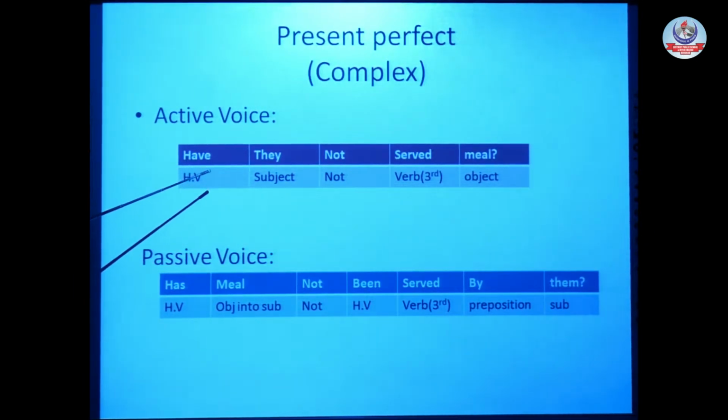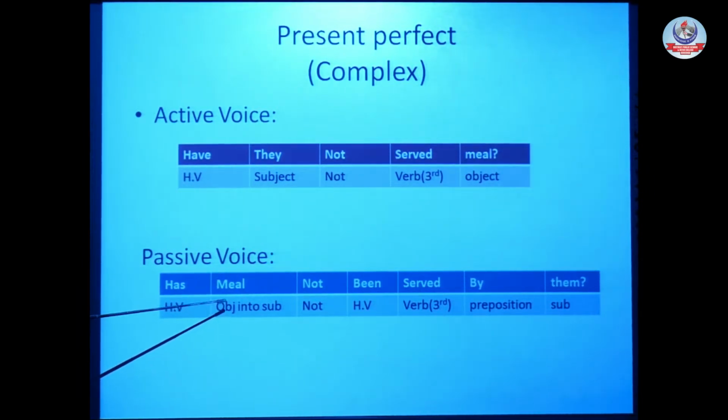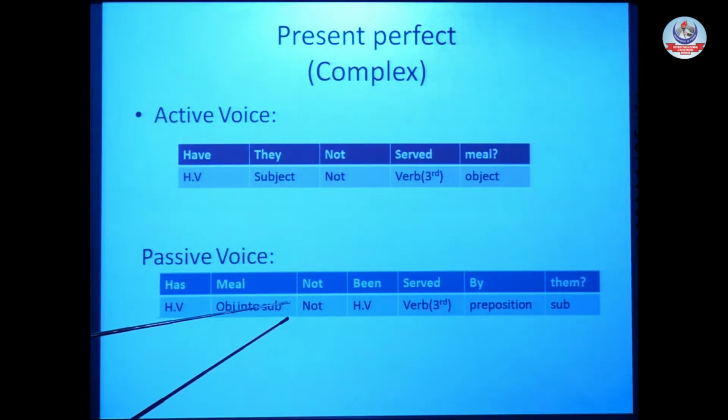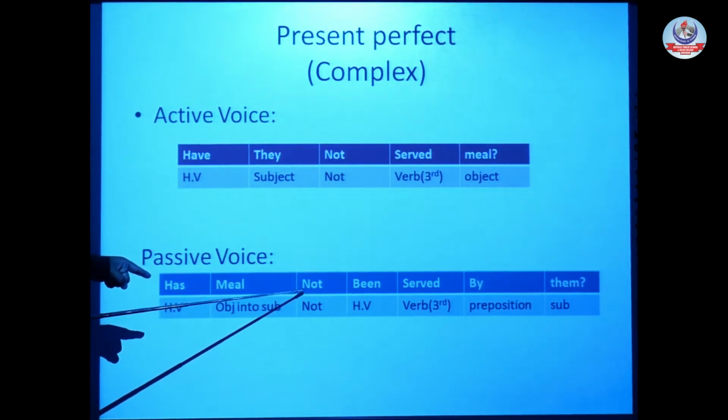So for interrogative, what do we do? We place the helping verb at the start of the sentence. So here in passive voice, we will also place our helping verb at the start of the sentence. Has. After that, our object is me, so it will be at the start, object into subject. The first rule, me as subject. Now, after that, it's also negative. So soon after the subject, we will place not. Has at the start, before the subject, and then after the subject it will be not.